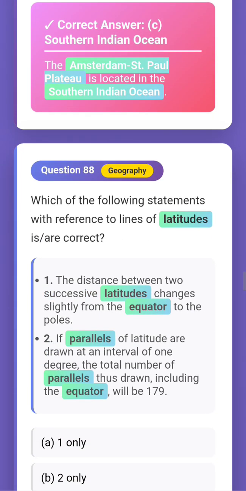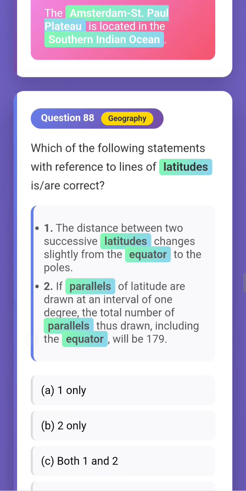Next question. Which of the following statements with reference to lines of latitude are correct? We are talking about latitudes, not longitudes. Okay. The distance between two successive latitudes changes slightly from the equator to the poles. It's asking about the distance between two successive latitudes. Okay, question number 88. Changes slightly from the equator to the poles. No, I don't think so.